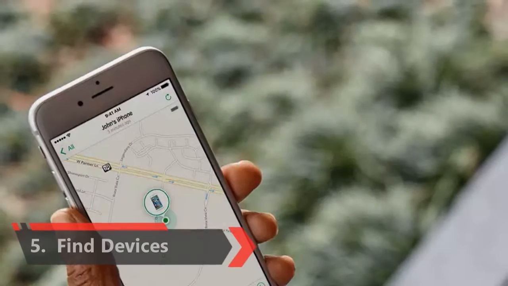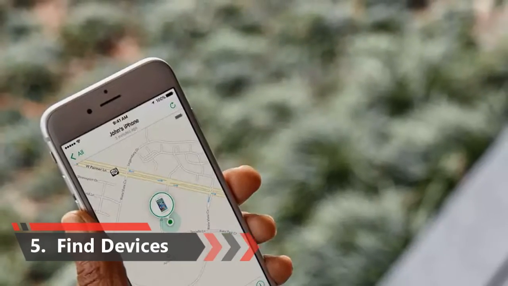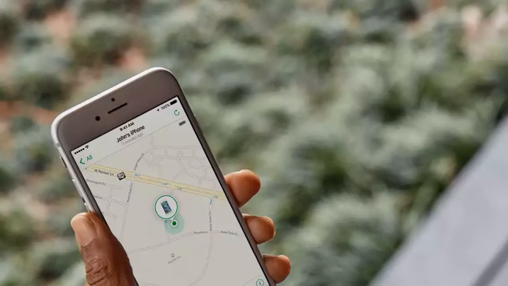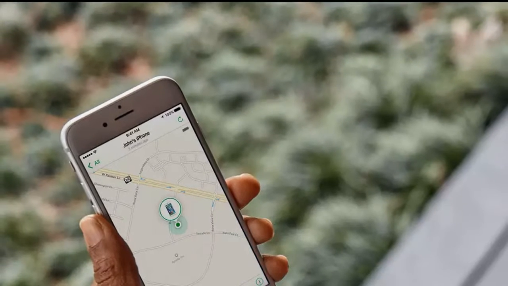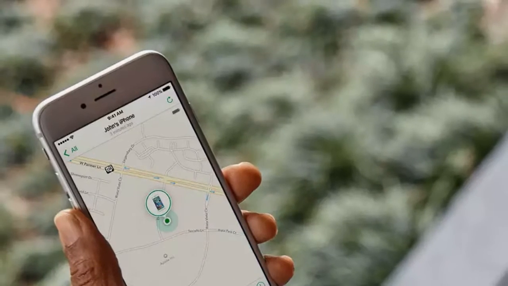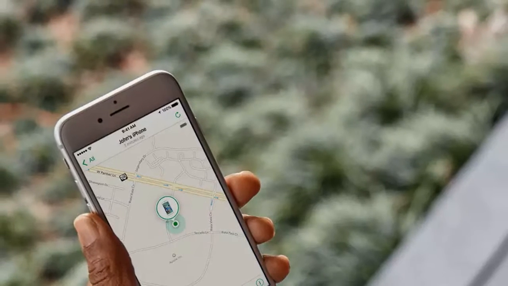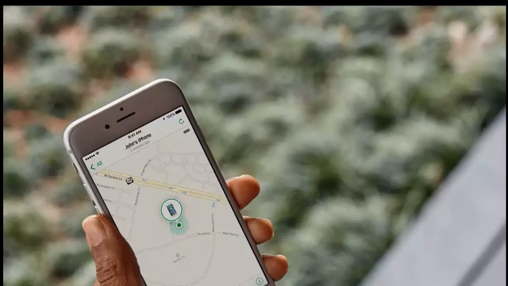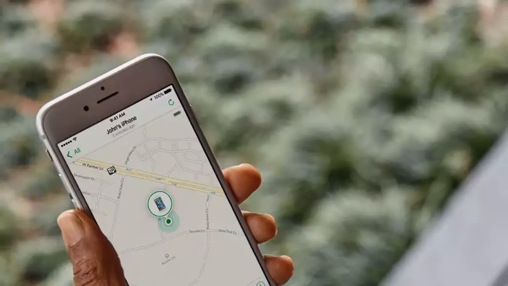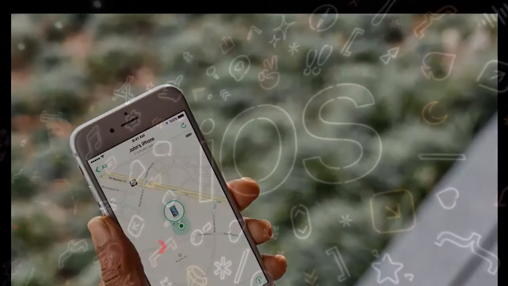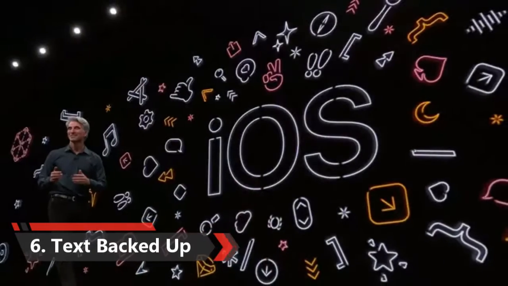5. You can even find Apple devices that are not connected to the internet with Find My offline devices. Another feature that Google Android, including Android Q, misses out on is the Find My feature in iOS 13 that will allow users to search for their iPhones, iPads and MacBooks, even when they are not connected to the internet.